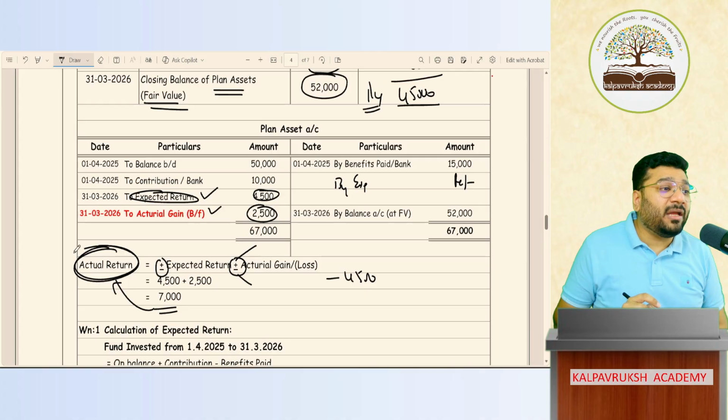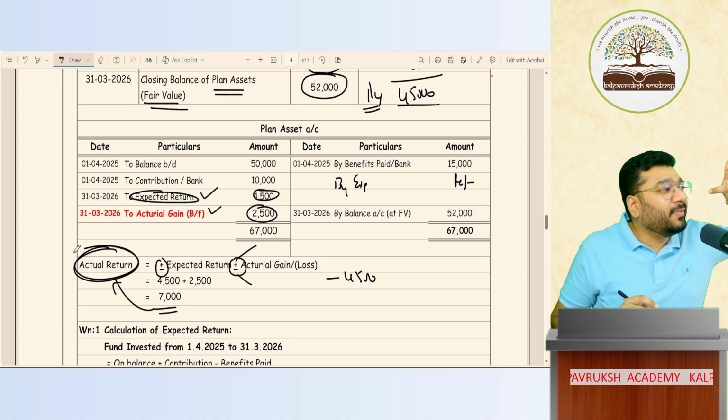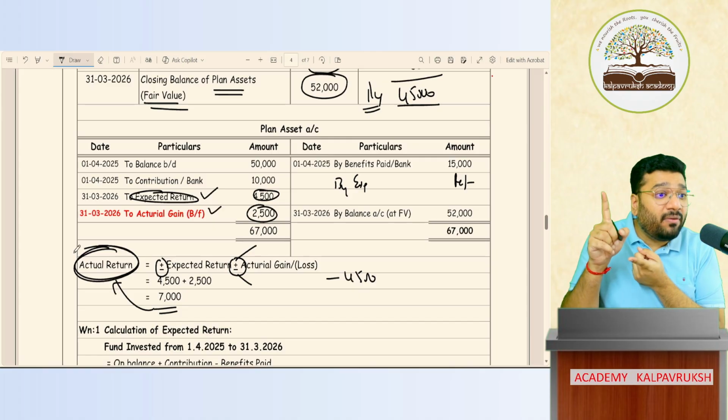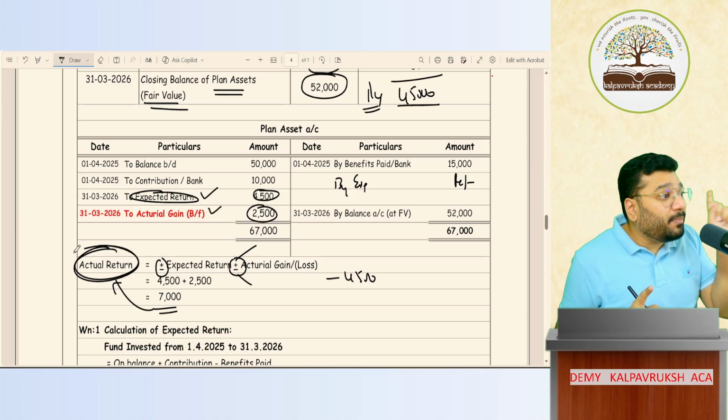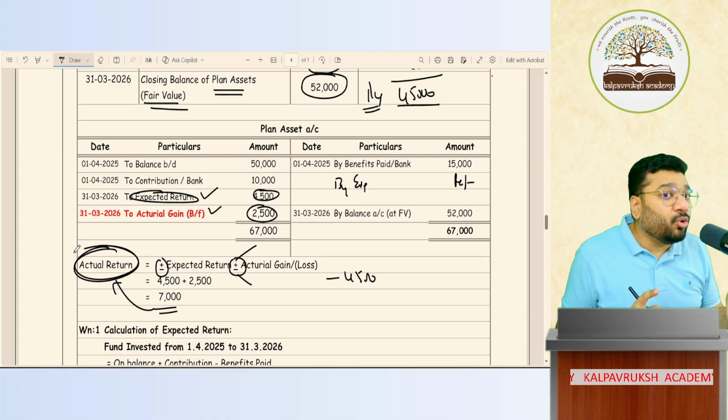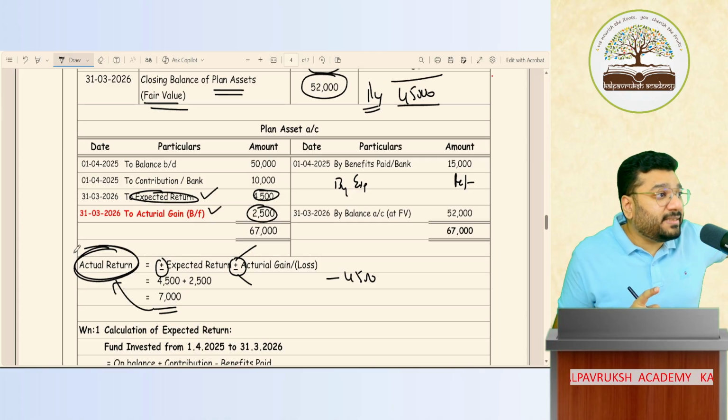When you show it as an employee benefit, everything becomes reversed. Loss will become positive and gain will become negative. So depending on where you present the information, where plus will come and where minus will come, you have to apply your mind. Okay, not okay? It's not a big deal. It's a basic common sense point. Okay?